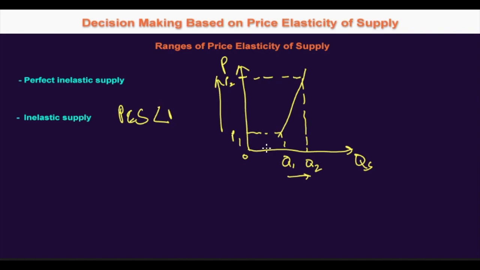Another example, for a price increase, would be gold. Because gold is rare and difficult to mine, there is only so much gold mined each year, no matter how much the price is increasing. So these are some examples of inelastic supply.